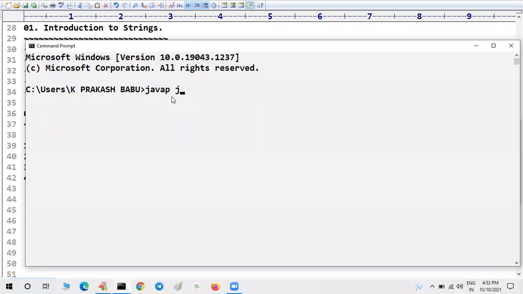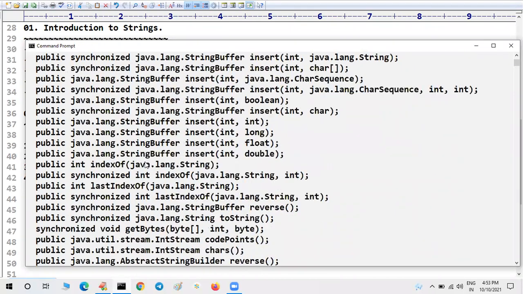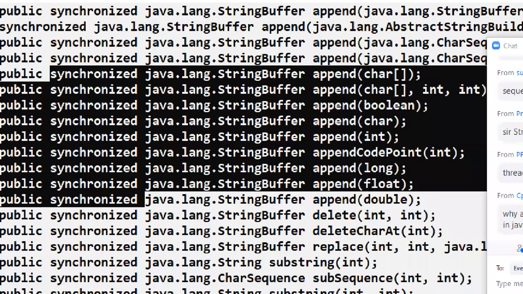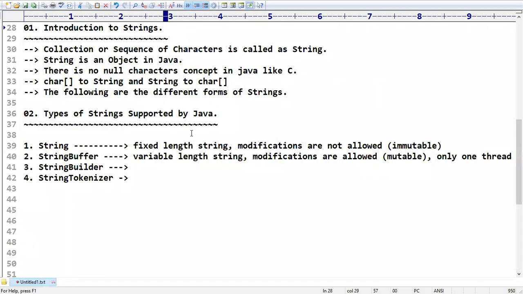Java P, java.lang.StringBuffer. It is going to display the complete profile of this string buffer. Have you observed that maximum methods are synchronized? Synchronized method means at a time only one thread is allowed to perform modifications. Based on that, you can analyze the meaning of a string builder.